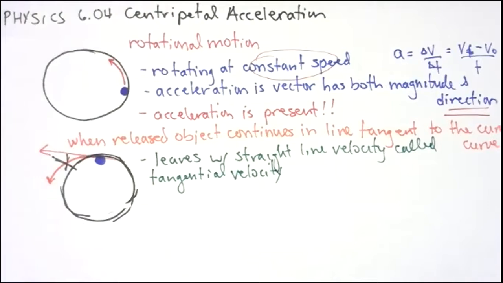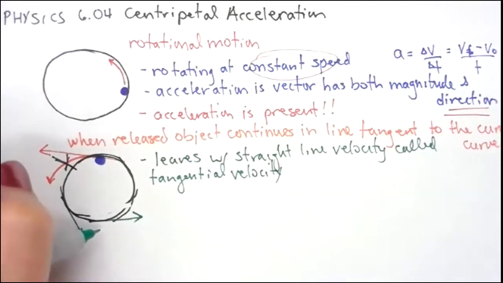So if I draw some smaller tangential vectors, and I'm going to do these in green, here I would leave with this vector, and here I would leave with this vector. Let's call this V1, and this V2.